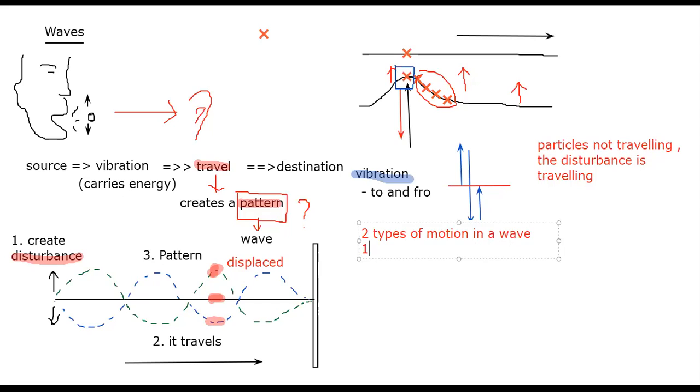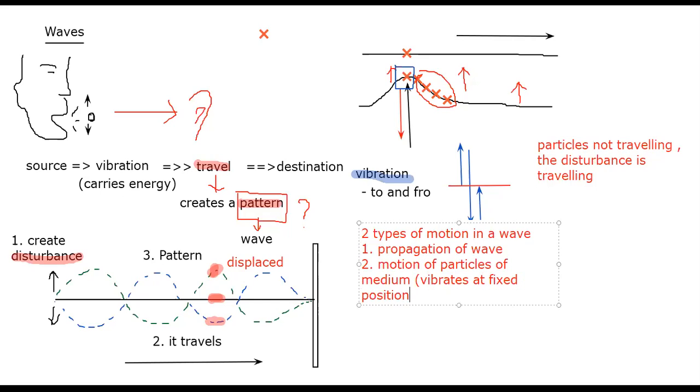Remember this one. Okay, the first one is the propagation of the wave. Propagation means the traveling of the wave. And that is the first motion. The second motion is the motion of particles of the medium. It vibrates at fixed positions. 就讲那个红点，我们刚刚讲到的, okay, it only vibrates in fixed positions.